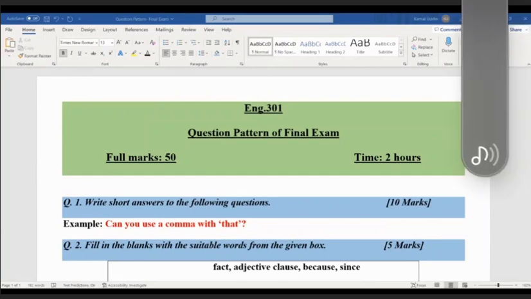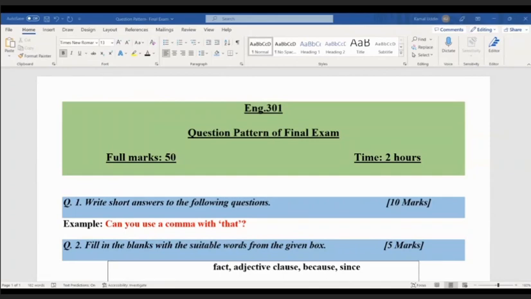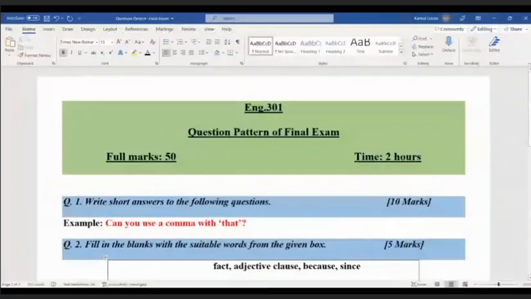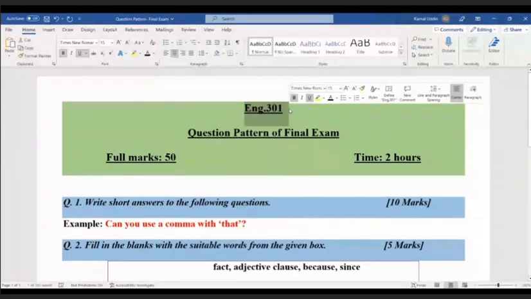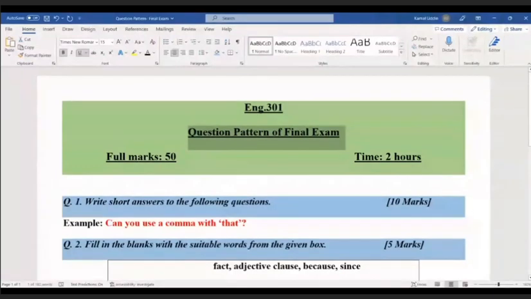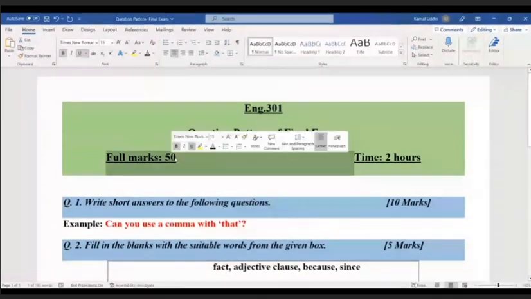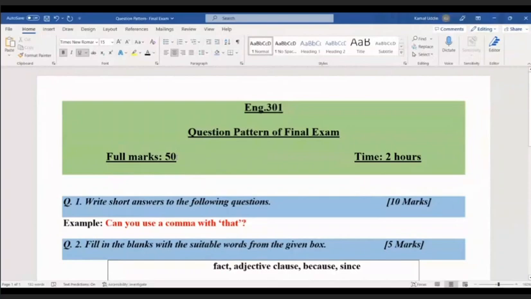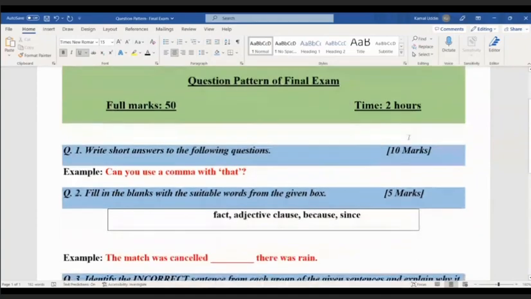Today, I will tell you about the question pattern of the final exam. You can see a Word file on your screen, so just follow this and I'll explain. First of all, this is the course name, English 301 question pattern of final exam. This time you will have a 50 marks exam. The final exam is of 50 marks and you will have 2 hours to complete the exam.